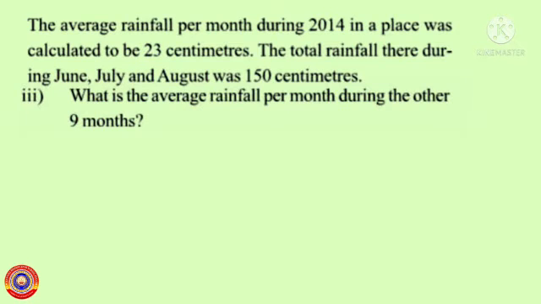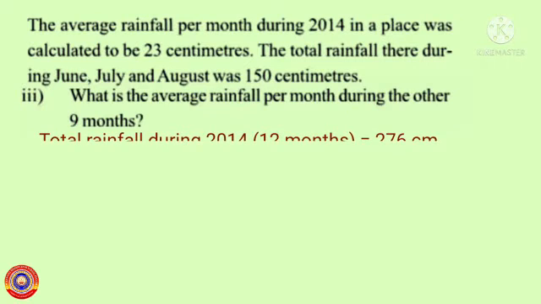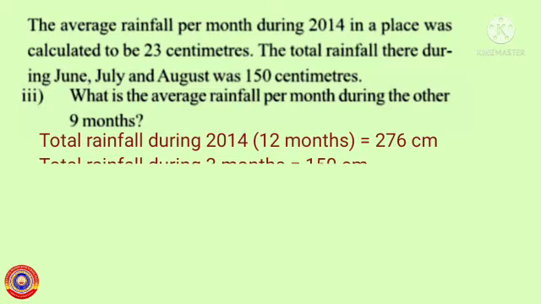Next, question number 3. What is the average rainfall per month during the other 9 months? We had calculated the total rainfall during 2014 for the entire year, that is for 12 months, is equal to 276 centimeters. And the total rainfall during 3 months is equal to 150 centimeters.